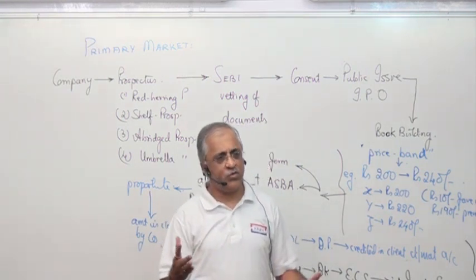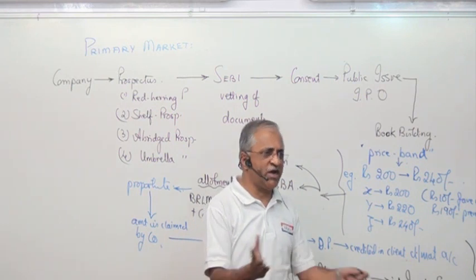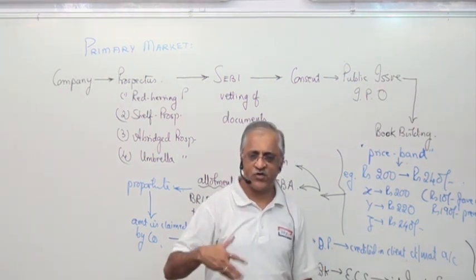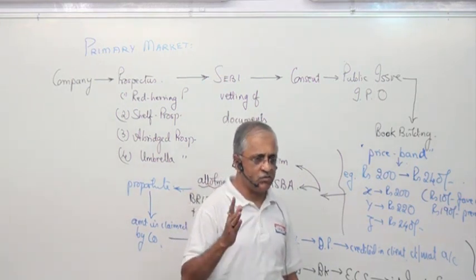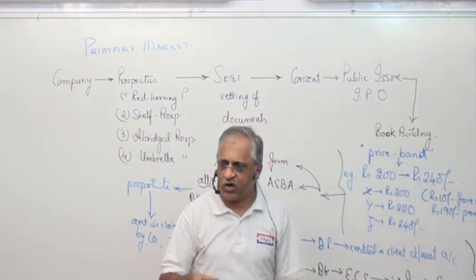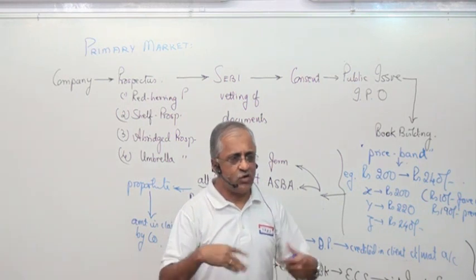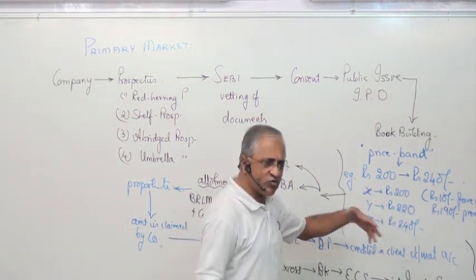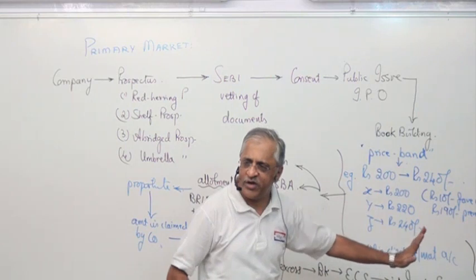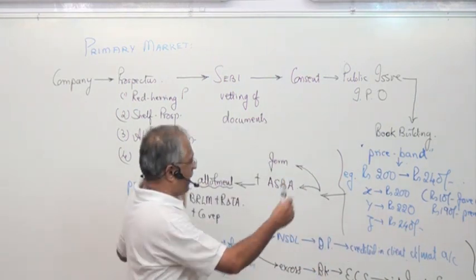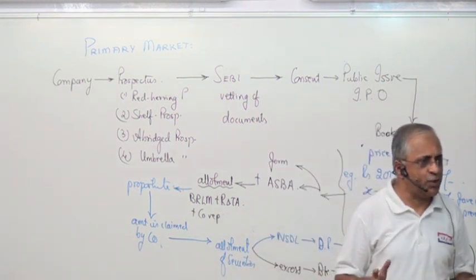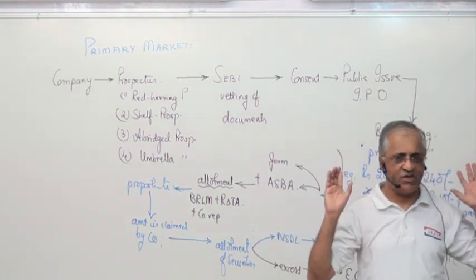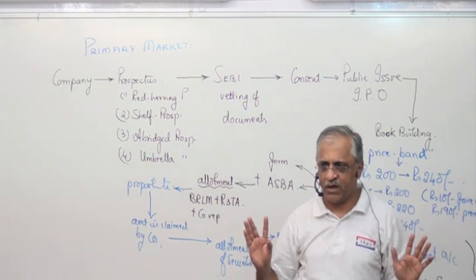Many companies prefer both because they have nationwide terminals. Regional stock exchanges are becoming dead. The Bangalore Stock Exchange is gone, the Pune Stock Exchange is gone, because of technology. NSE and BSE have nationwide terminals, so you can do trading. So this is the first part. It may be a bond, it may be equity shares. This is how companies raise money.